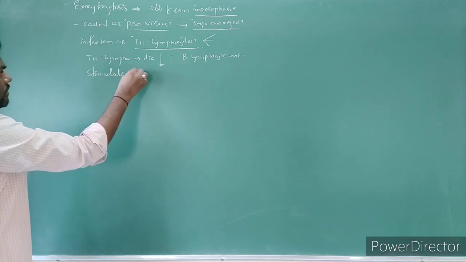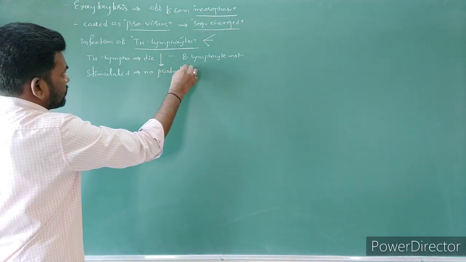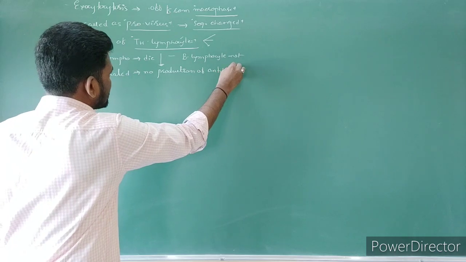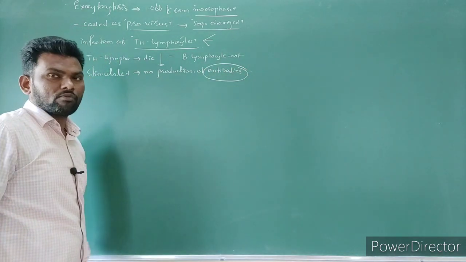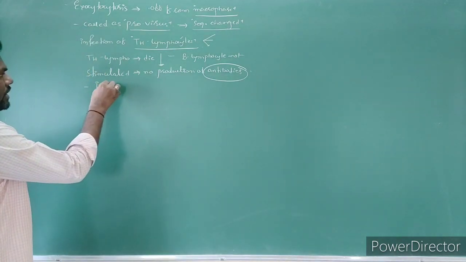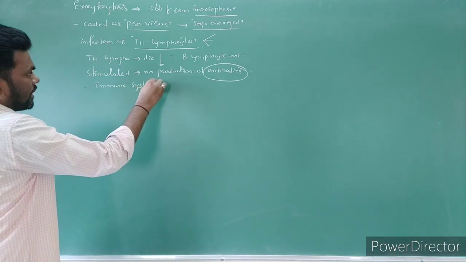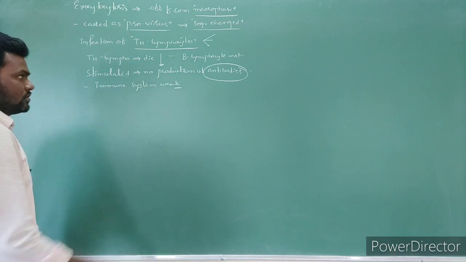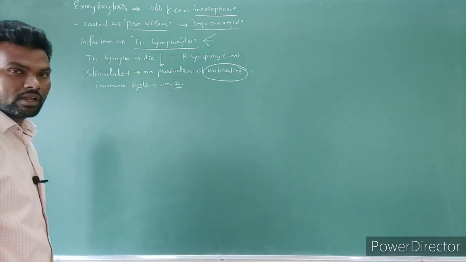So there is no production of antibodies, right? If there is no production of antibodies in the human, it means the immune system is going to become weaker. Gradually the immune system becomes weaker. So this is actually the main character of HIV virus, right?